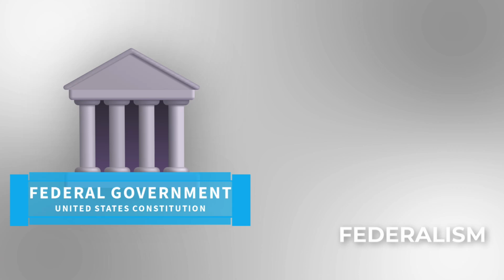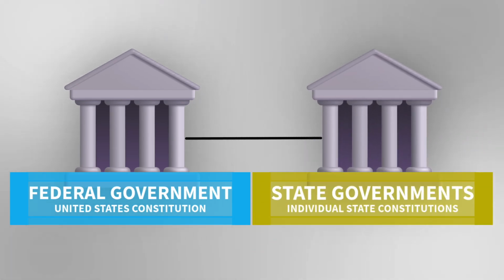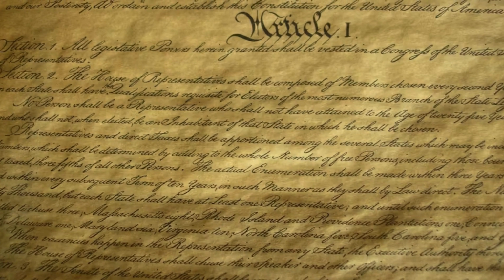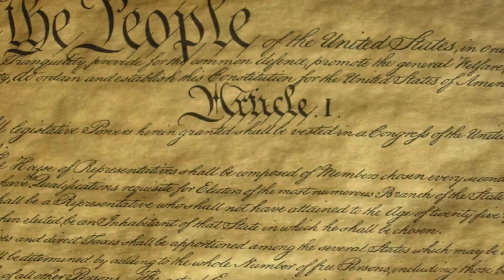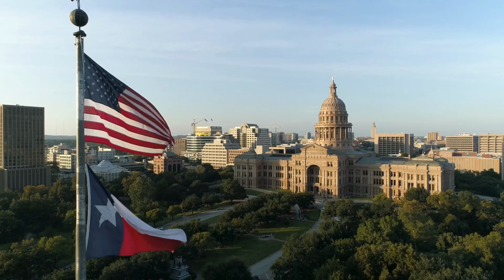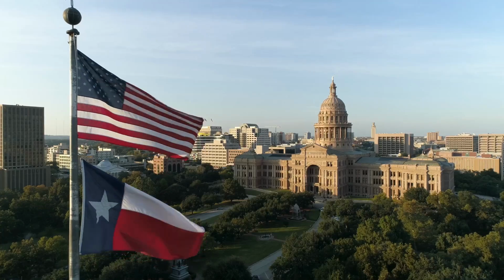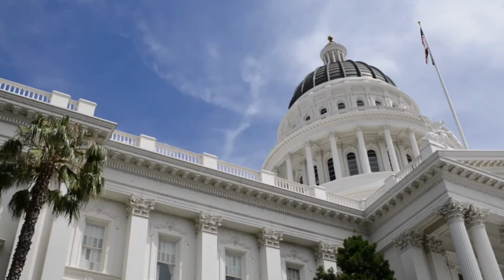Federalism is a system of government in which power is divided between the national government and state governments, with each level having its own distinct responsibilities and authority. The U.S. Constitution outlines the powers granted to the federal government, such as regulating interstate commerce, coining money, and conducting foreign policy, while reserving other powers to the states. This structure allows states to address local needs and preferences, while the federal government handles national issues, creating a balance that protects individual liberties and prevents centralized control.